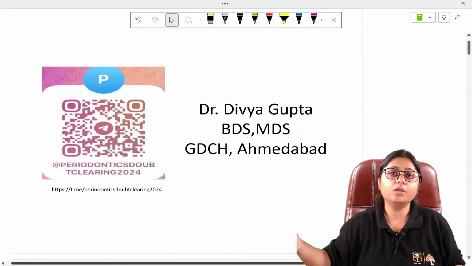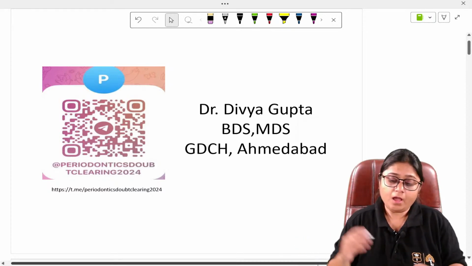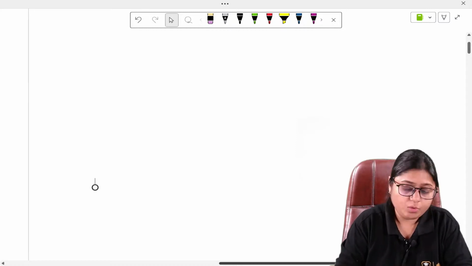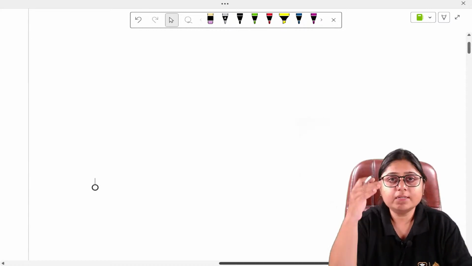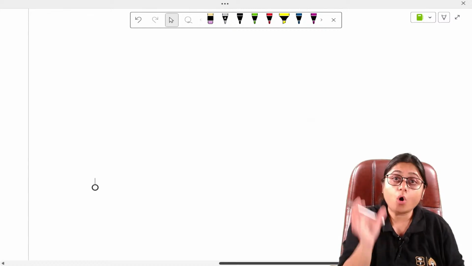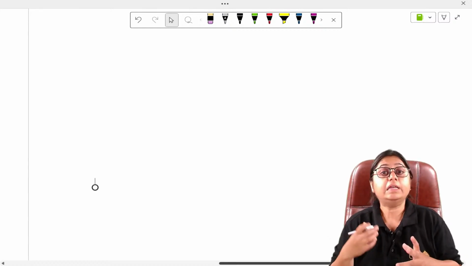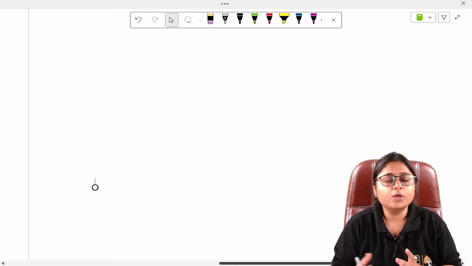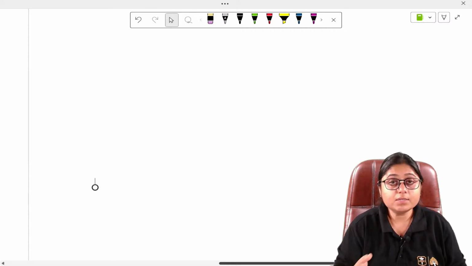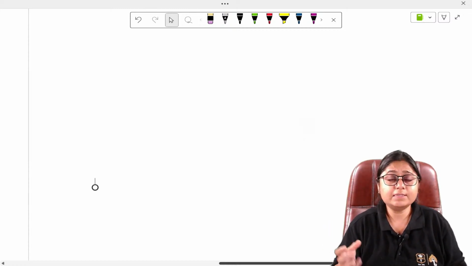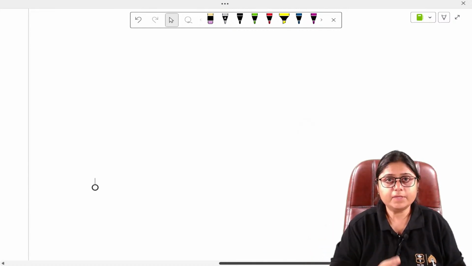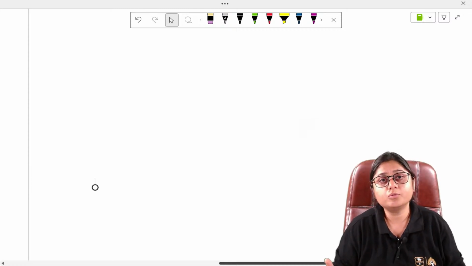So this is how we will be going through our sessions of periodontics and the topics which we will be covering. There is a sequence. First you have to learn about the normal anatomy of the gingiva, then the etiology, then the host response, so that you will be clear with the concepts. Because nowadays direct questions are not coming for NEET or INI. In the recent paper only we saw that many of the conceptual questions were there.